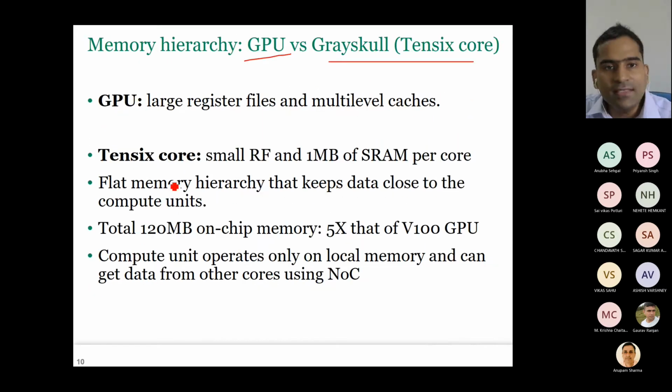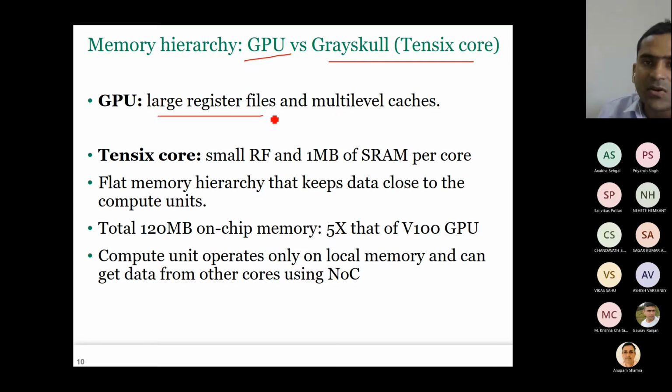Okay. Now in the GPU, we have a very large register file size and we have a multi-level cache, right? We have L1 cache, L2 cache, L3 cache. Of course, it also has shared memory, that is obviously there. But the most important thing is it has a very, very large register file size.